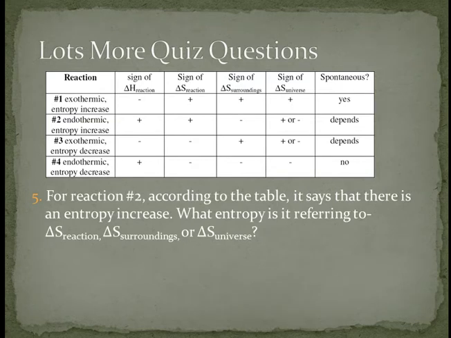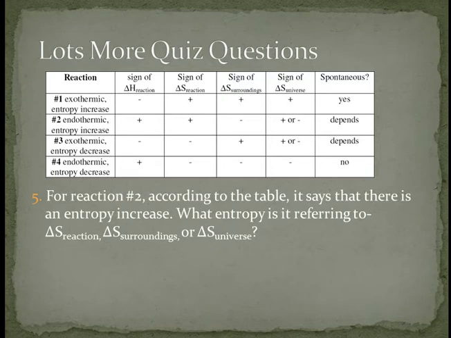For reaction number 2, according to the table, it says that there is an entropy increase. What entropy is it referring to? Delta S reaction, delta S surroundings, or delta S universe? Let's look at reaction number 2. It's endothermic with an entropy increase. Its delta H for the reaction is positive. It goes from a state of having less heat to having more heat. Disorder increases. Disorder of the surroundings of the system goes down. And the disorder of the universe, it depends.